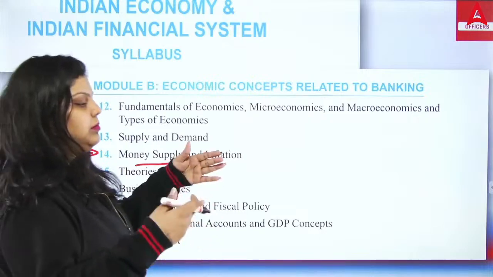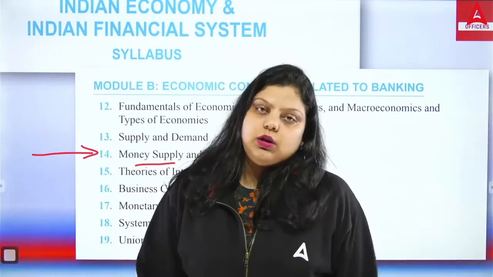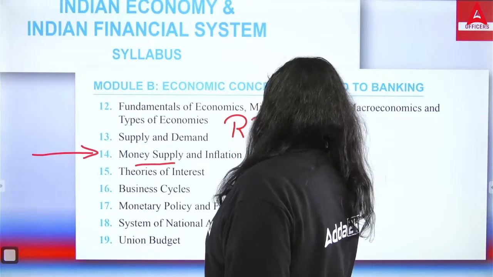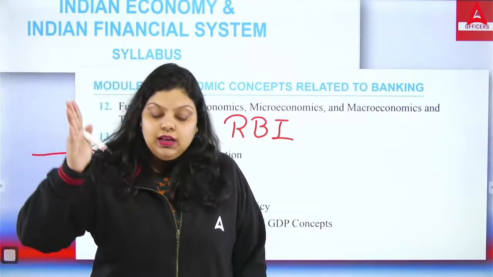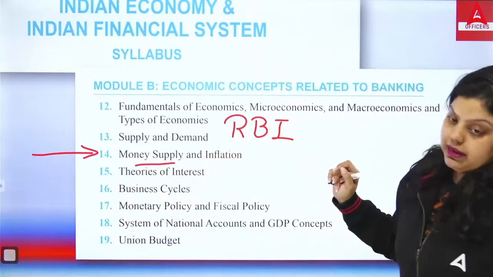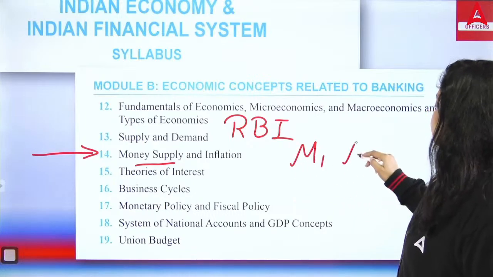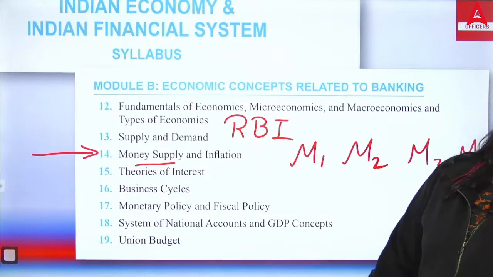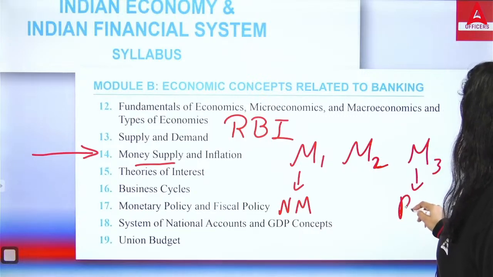So how much money, how much cash, how much currency is there in circulation is calculated by the Reserve Bank of India in our country on a fortnightly basis. RBI calculates how much liquidity is available in the market. To calculate this money supply, RBI has created measures of money named M1, M2, M3, M4. M1 is known as narrow money, M3 is known as broad money.